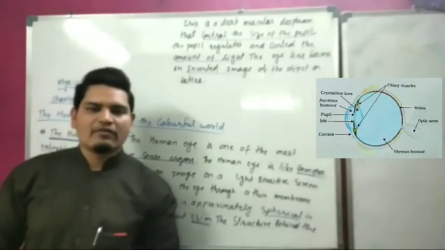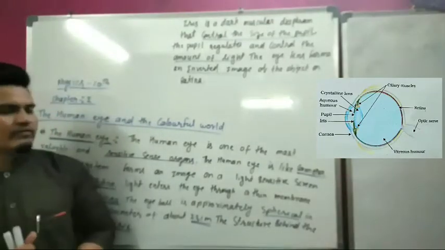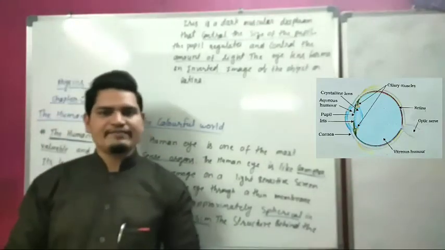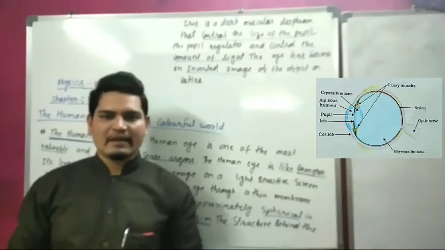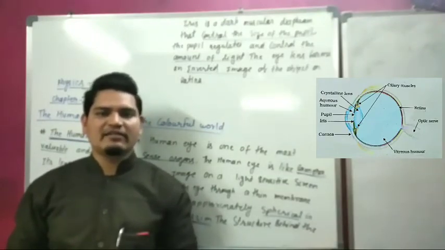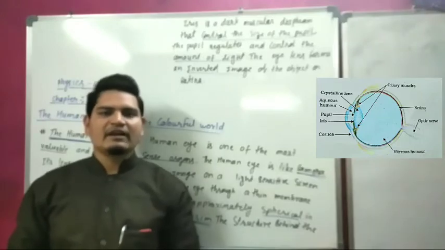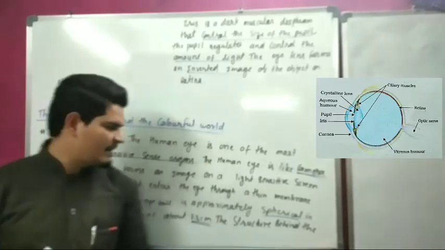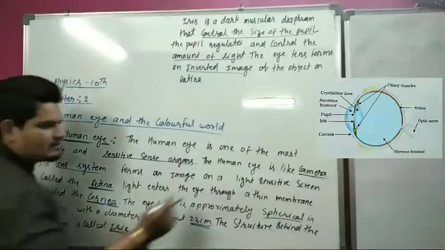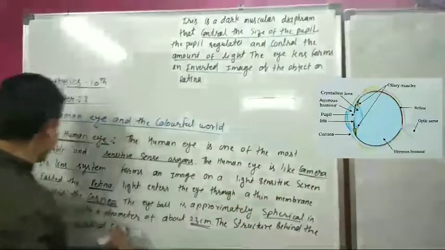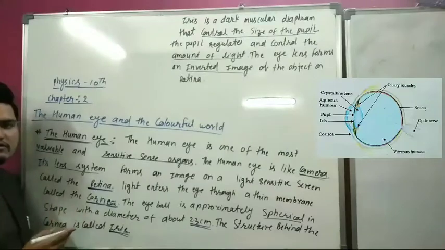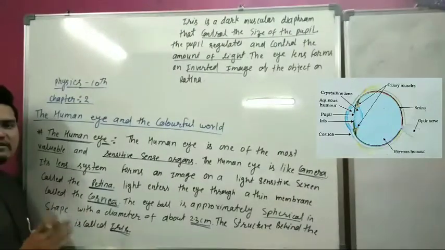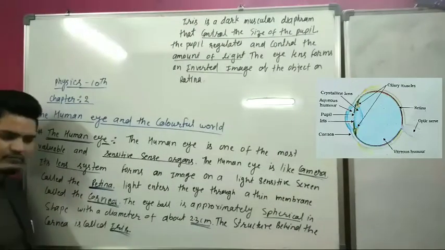So the human eye is one of the most important sense organs. We cannot see any object without the human eye. It is one of the most valuable and sensitive sense organs. The human eye is like a camera. The lens system of the human eye forms an image on a screen. This screen is called the retina.